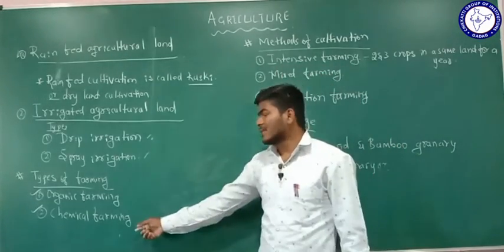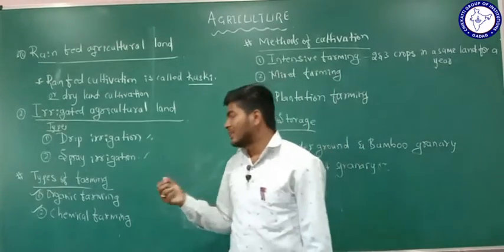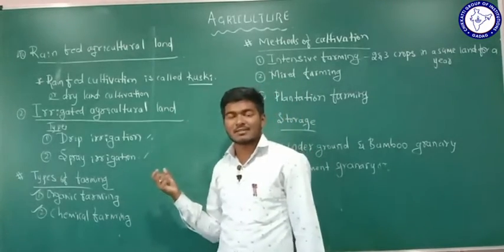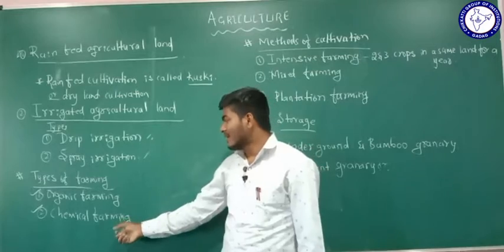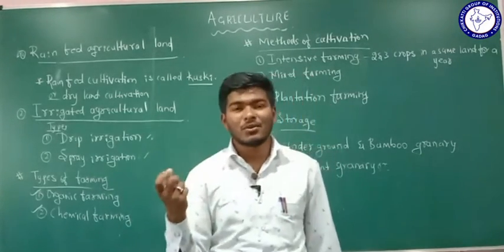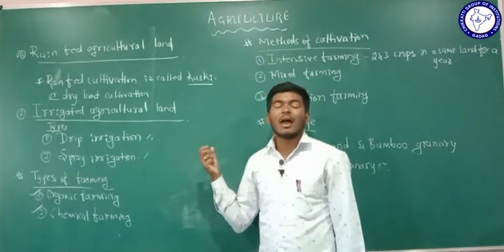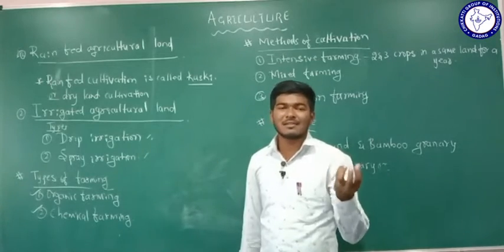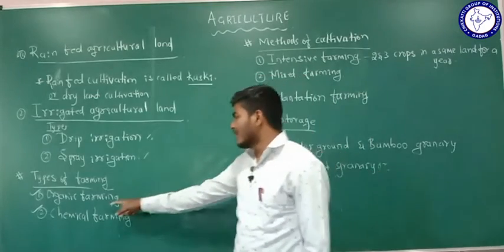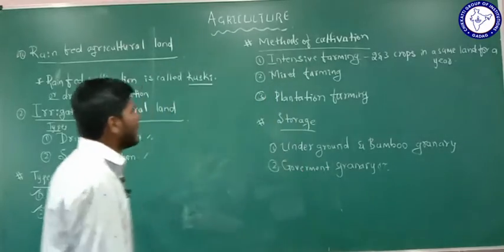So what is meant by chemical farming? It is nothing but farming in which the farmers usually use chemicals like chemical fertilizers and pesticides. Such type of farming is called chemical farming. But in organic farming, the farmers are going to use manure and organic material, and also the fertilizer which is produced by the earthworms. Such type of farming is called organic farming. This is all about the two types of farming here.